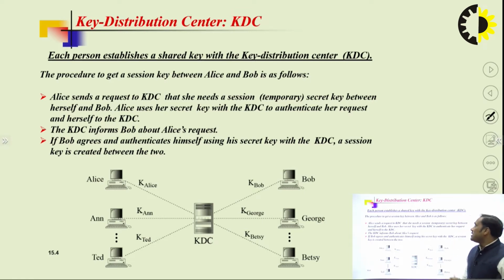We can address these problems by using the key distribution center, the KDC. Each person establishes a shared key with the key distribution center. If a person wants to communicate with another person, he or she can do so with the help of the KDC. So how does the key distribution center work? The procedure to get a session key between Alice and Bob is as follows. We will explain it one by one.